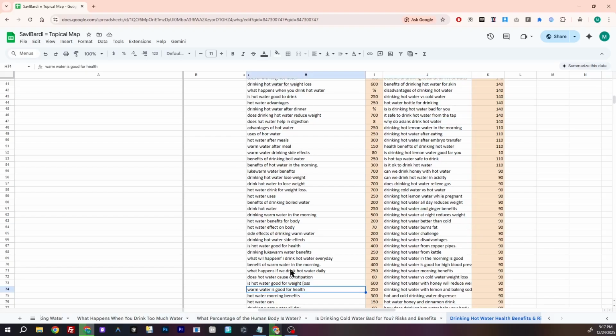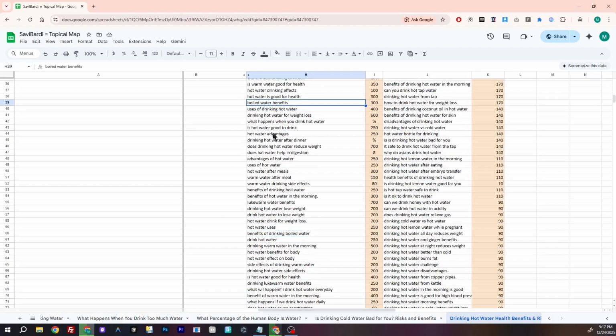Warm water is good for health. We use these specific synonyms and antonyms, good and bad, in our article content. And here, boiled water is a type of water, or in the context of hot water, it is the most important type. We also cover this specific perspective in the article. So basically we take all these combinations and then we create the contextual vector.